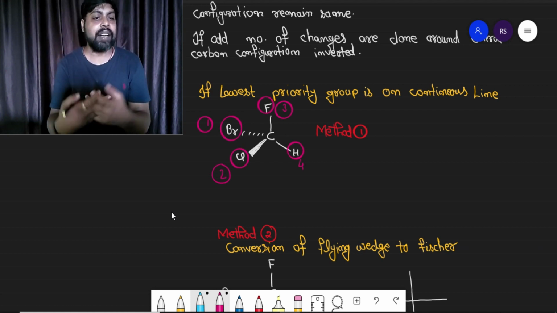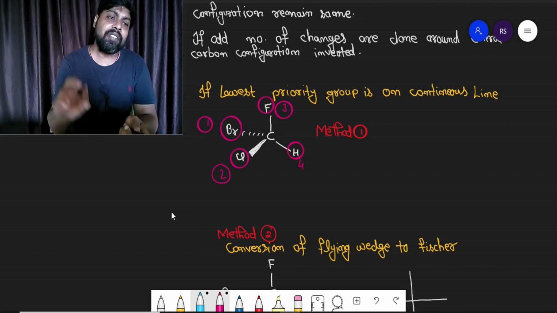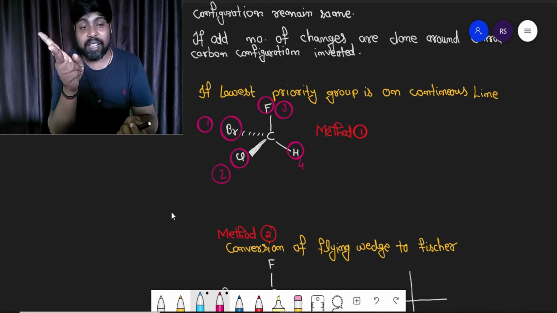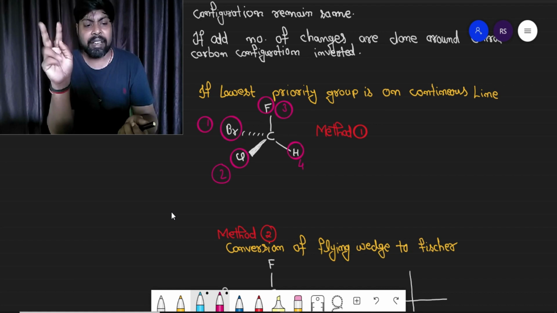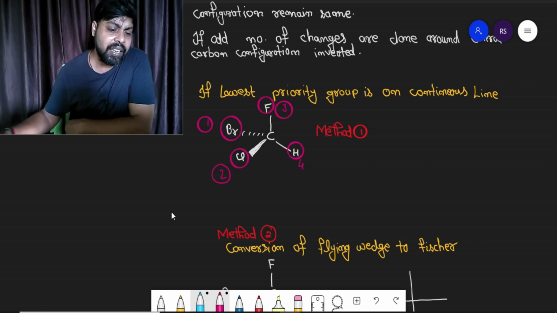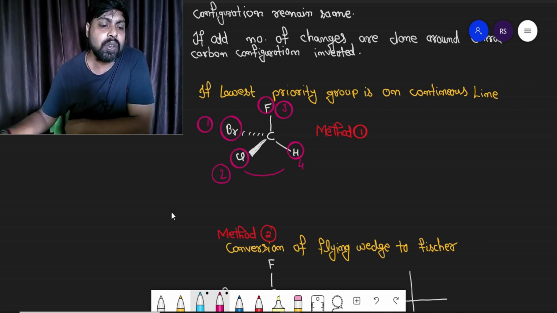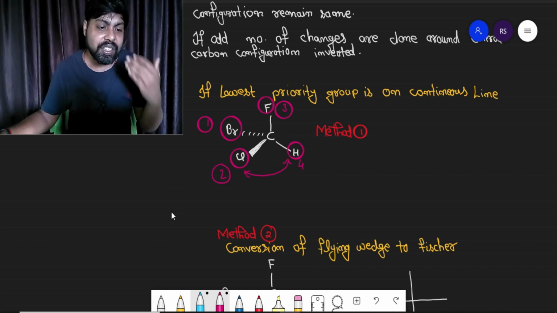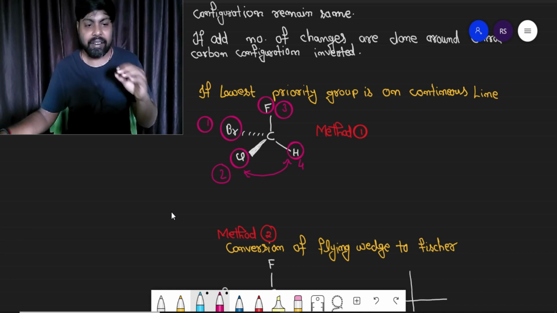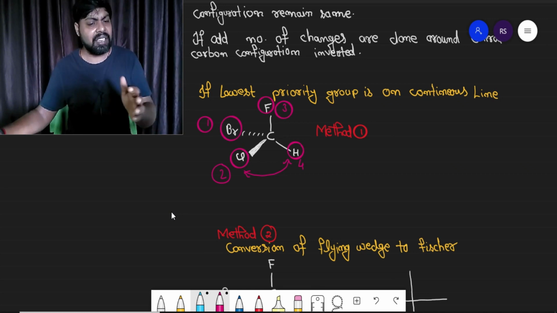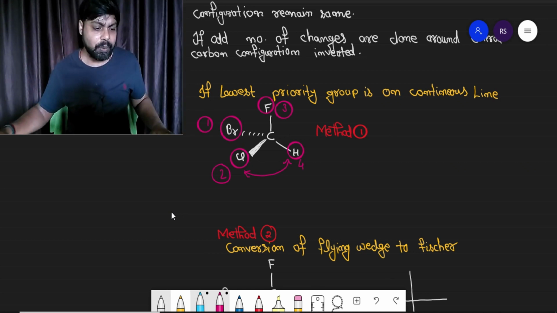The first method is that we have concluded previously that if you are doing an odd number of changes around a chiral carbon, the configuration is going to be inverted. So if you want to find the configuration when the lowest priority is on a continuous line, you just exchange this lowest priority group with any other group which is present either on a shaded line or dotted line. You can exchange this hydrogen with chlorine, with bromine, with anyone, right? I'm exchanging here with chlorine. Let us exchange the position of hydrogen and chlorine.